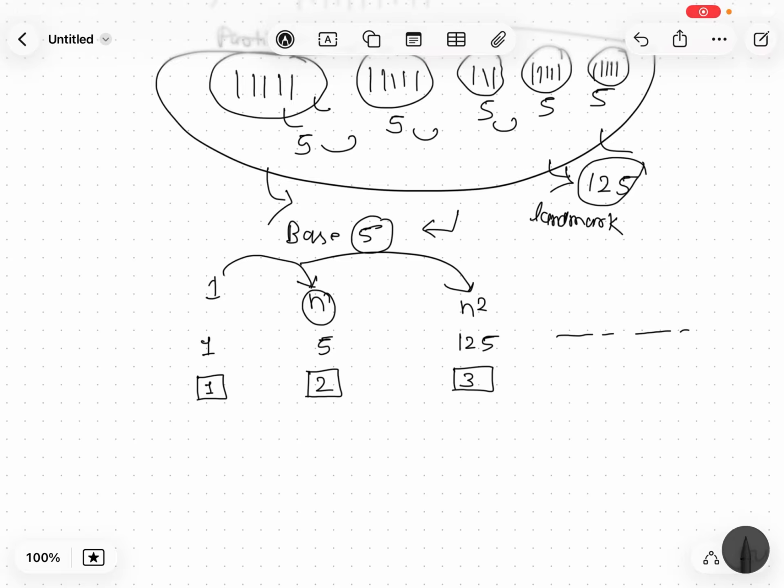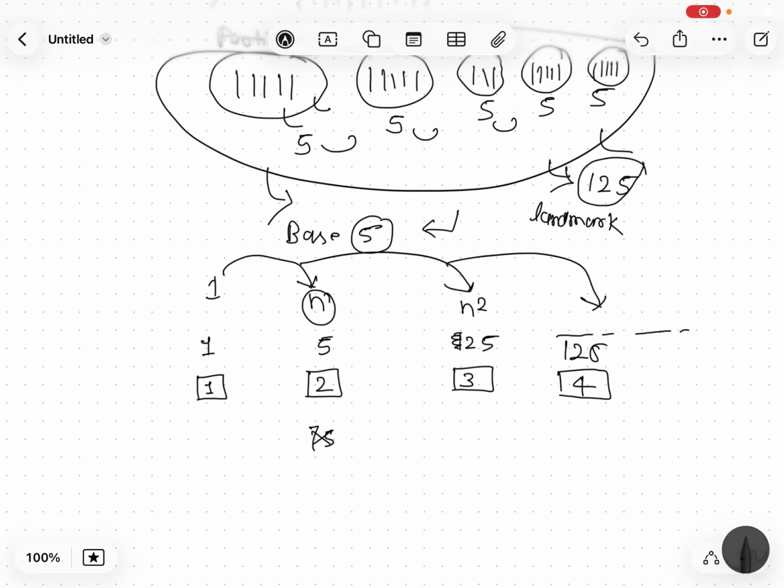So if you want to write, let's say 75, or not 75, take some small example. The second landmark number here would be 25, not 125, because 5 times 5 is equal to 25, not 125. The next landmark number here would be 125. You can also give another symbol in this manner.